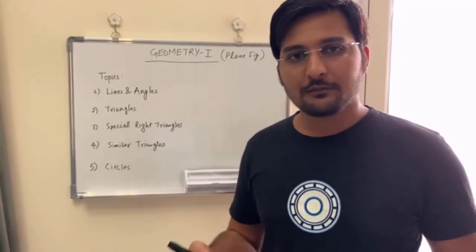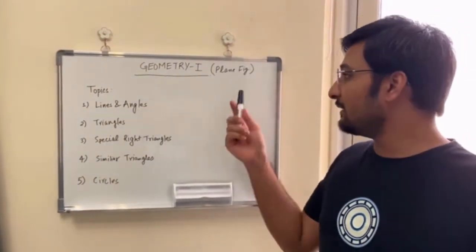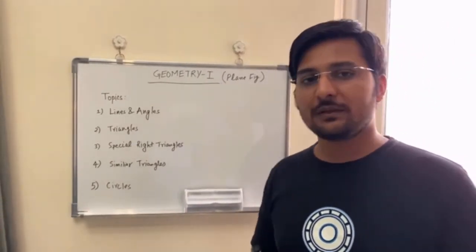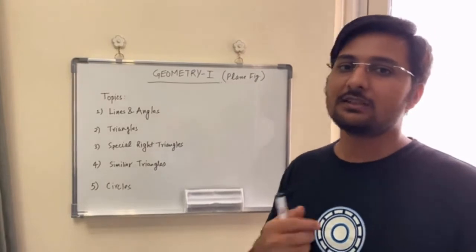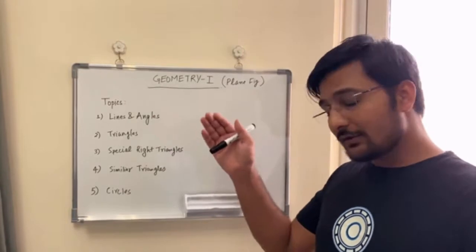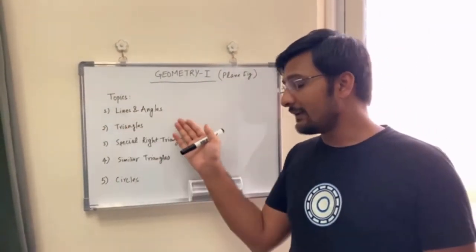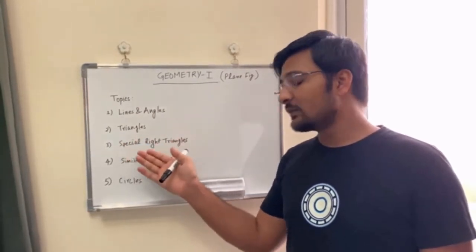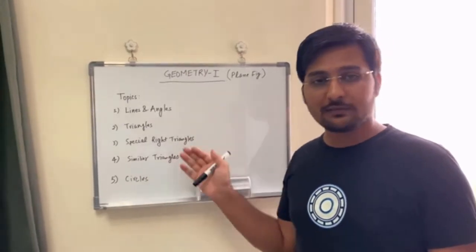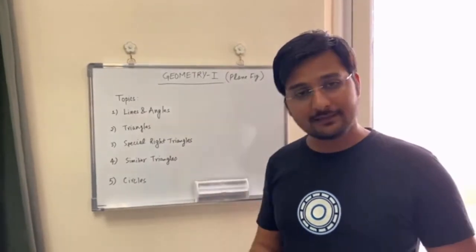In geometry 1, we will be dealing with all the plane figures, and as you can see here, I have named it plane figure. The second section of geometry, the additional topics 2, is where we will deal with 3D geometry, and I will discuss other types of geometrical figures. In this class we are going to focus on lines and angles, triangles, special right angle triangles, similar triangles, as well as circles. All these figures are plane figures. So let us start with lines and angles.